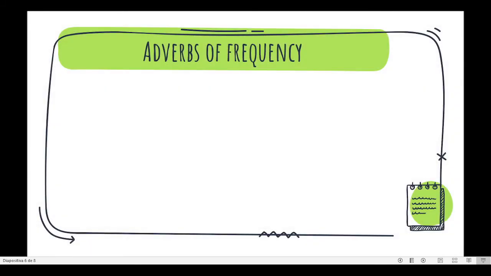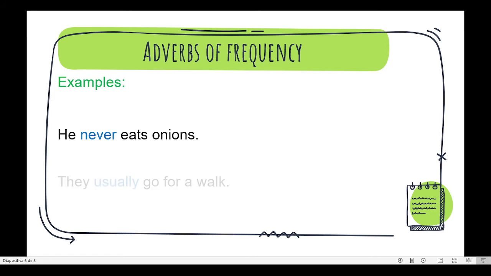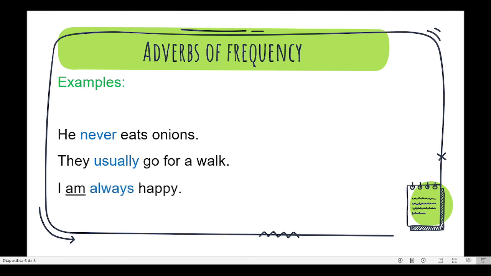Here we have some examples. Let's read them. The first one, it says, he never eats onions. Another example, they usually go for a walk. More examples, I am always happy. In that sentence we are using the verb to be. And one more sentence, it says, we are rarely late.